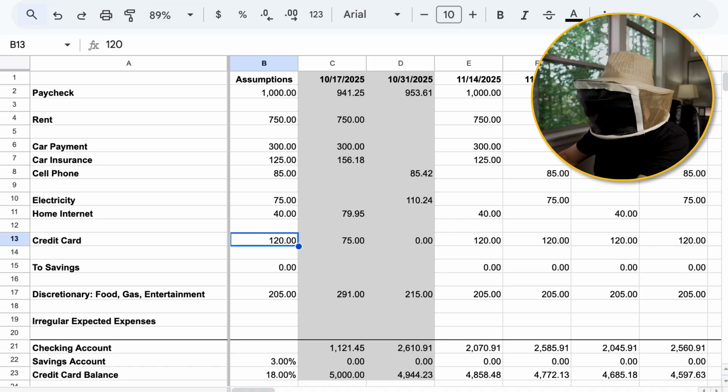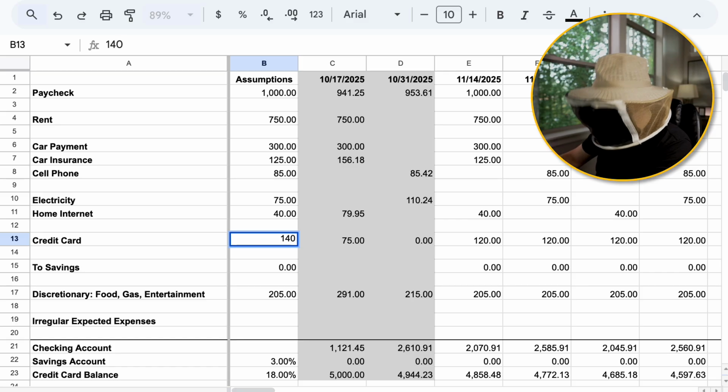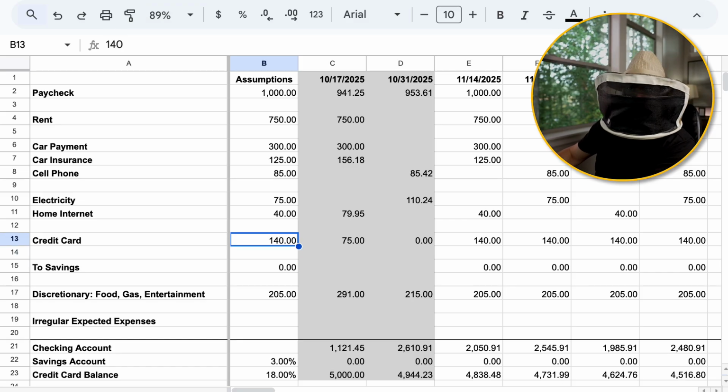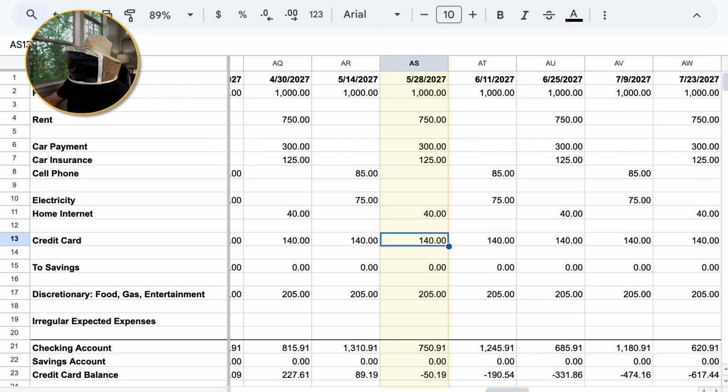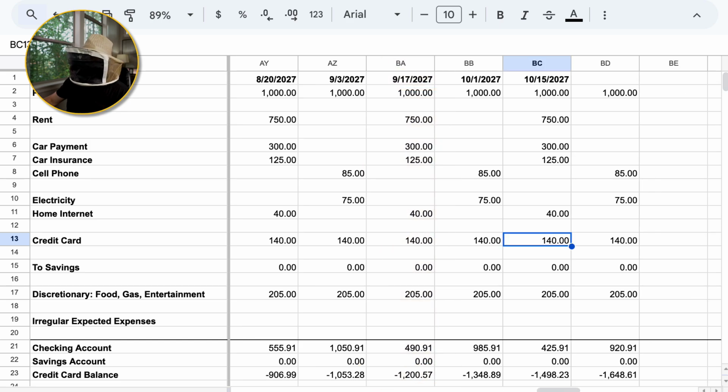And then you can put 140 to the credit card every time. Then you can scroll all the way to the right, and you can see when you did that, wow, you paid off the credit card in May 28th of 2027. That's the first time the credit card balance went negative. Your checking account balance stays the same. You don't have anything in savings, but you paid off that credit card much earlier.